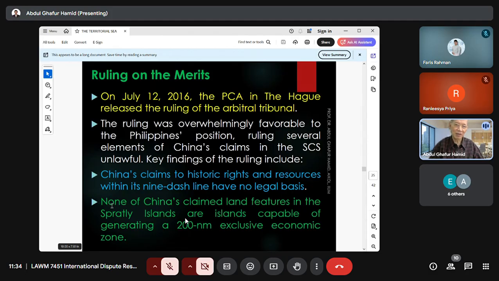If you want to know details about historic rights: the 9-line is based on historic rights because China, since 1948, wrote, and many Chinese scholars also wrote articles, and the Chinese government also made announcements, that the Chinese Navy has been going around and patrolling the South China Sea since the 17th, 18th centuries.